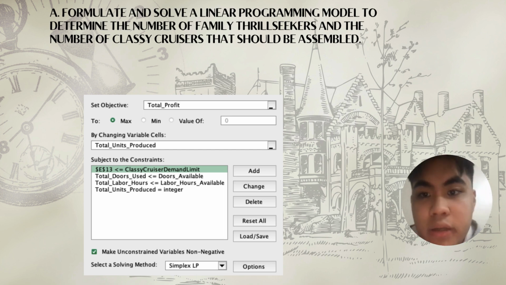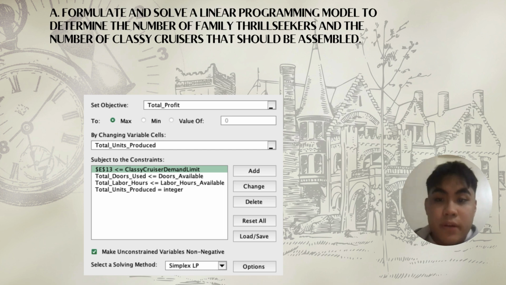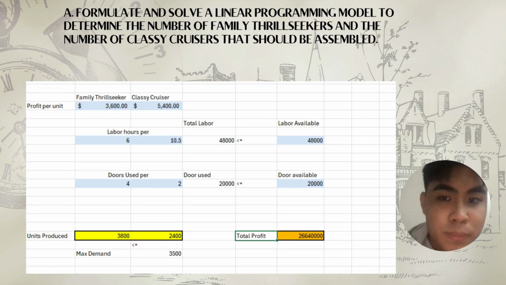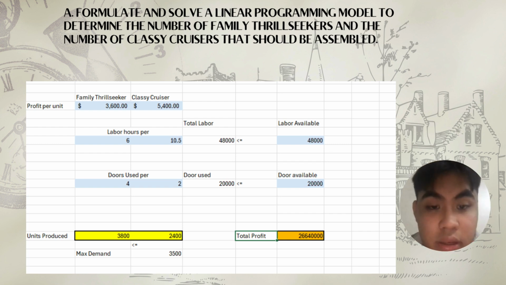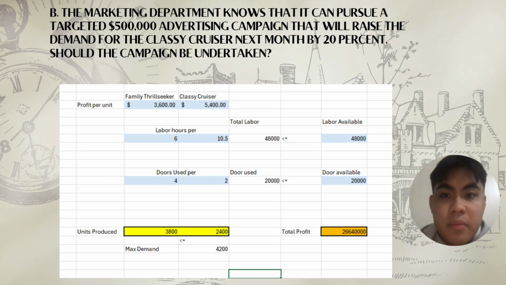So for the solver, the set objective is total profit, set to the maximum, and for the changing variable cells, it's total units produced. For the constraints, it's shown already in the slide. For the units produced for the family thrill seeker, it's 3,800. For the classic cruiser, it's 2,400. So the total profit is $26,640,000.